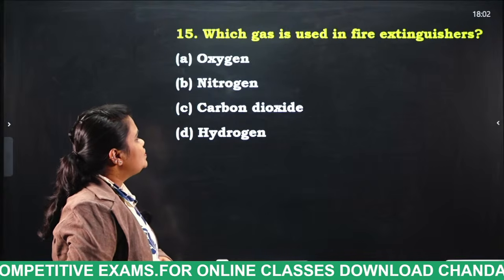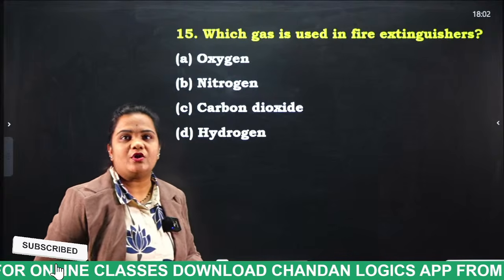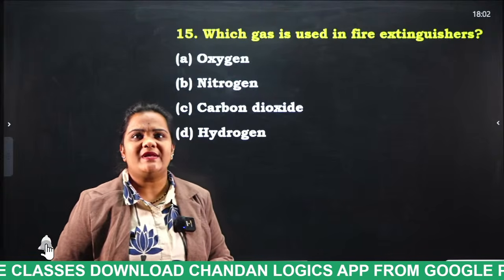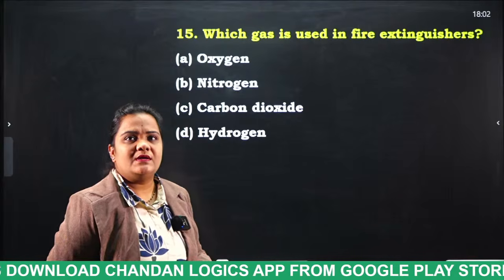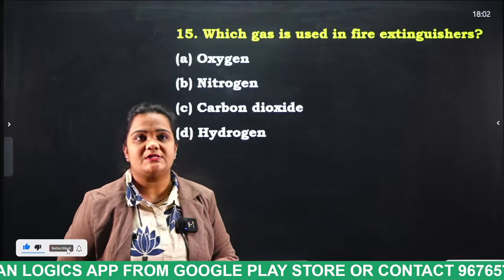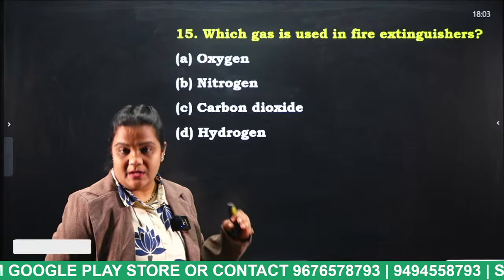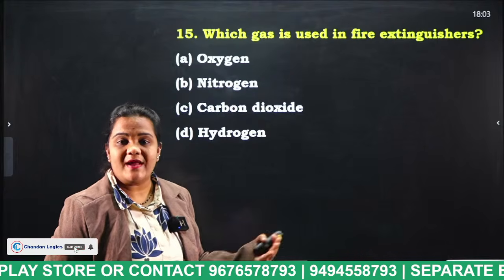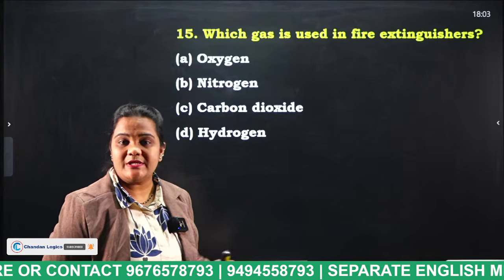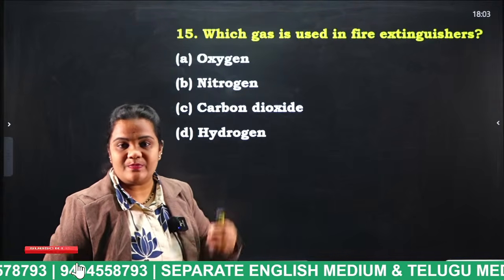Which gas is used in a fire extinguisher? Oxygen, nitrogen, carbon dioxide, hydrogen. All of you mention your answers in the comment section. Actually, if fire appears in a place, many people take the fire extinguisher and spray.